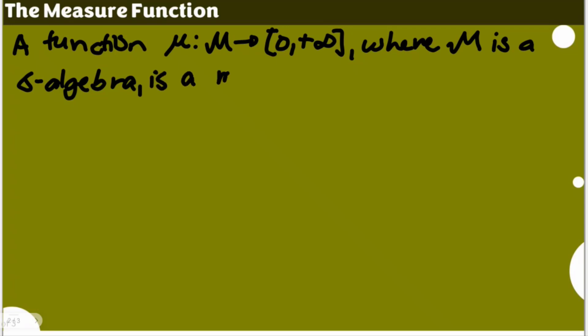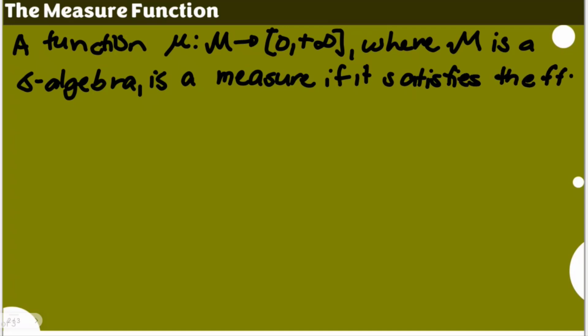Mu is a measure if it satisfies the following. So here are the two conditions that need to be satisfied for us to say the certain function mu is a measure function. The first idea is mu of your empty set.